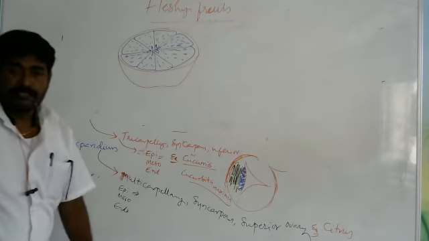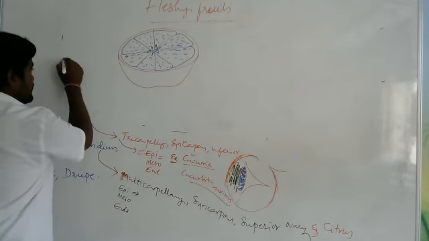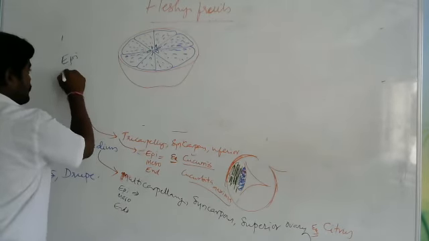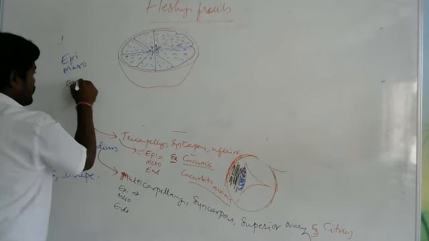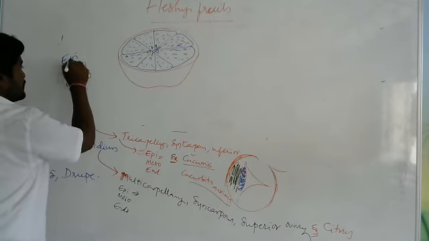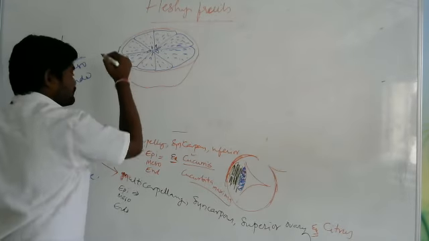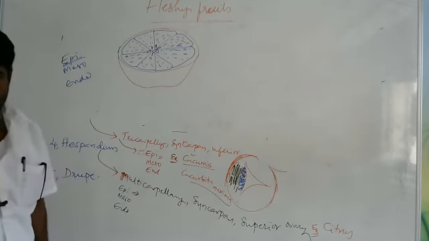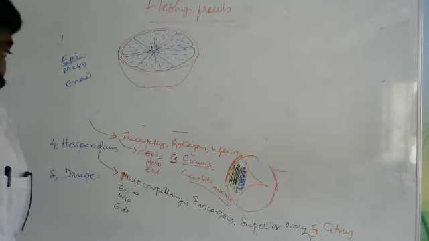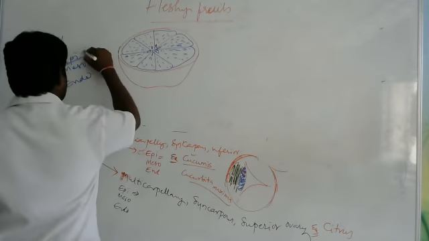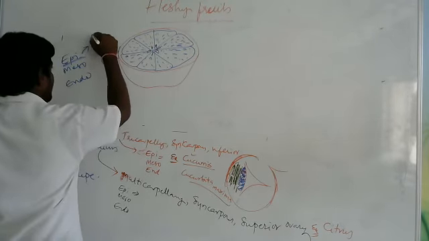Here also there are three layers: epicarp, mesocarp, and endocarp. The epicarp is the outermost layer, which we can remove. It is oily with oil glands.